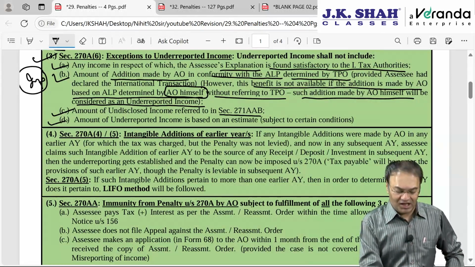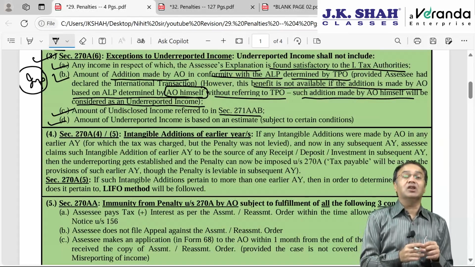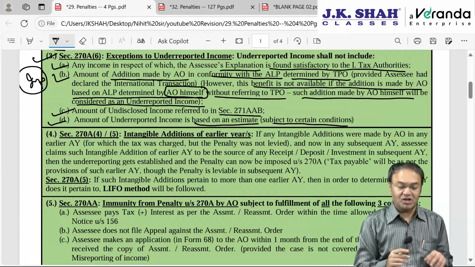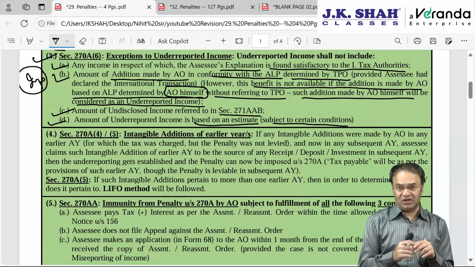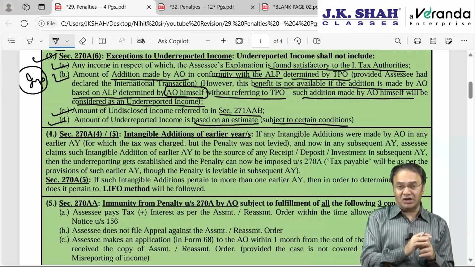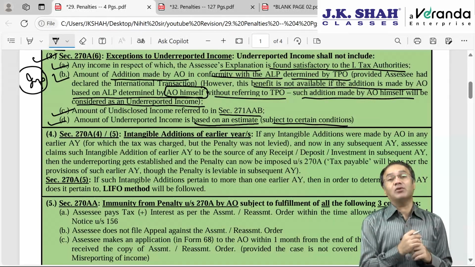That is the idea. And the last point, which is a merger of 2 points, says that whenever additions made by the AO are based on an estimate, subject to certain conditions, the underreported income is based on estimate. If the AO makes an estimation without any concrete evidence, or randomly disallows something, which is also popularly called intangible additions, then penalty will not be levied, because the AO has not been able to prove anything.